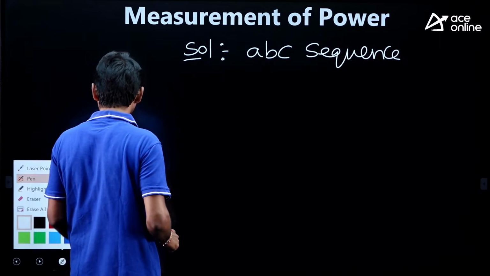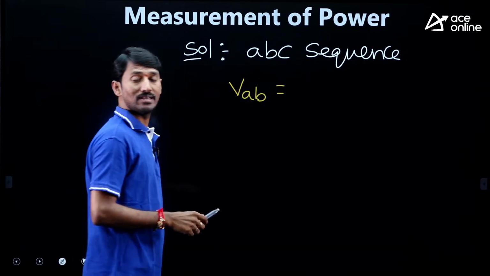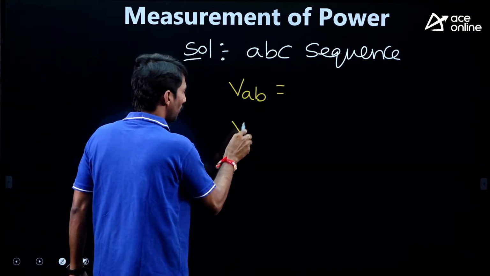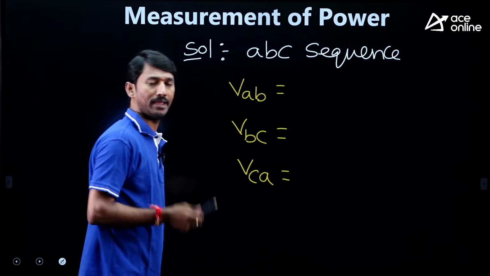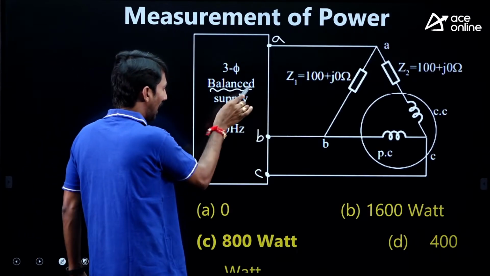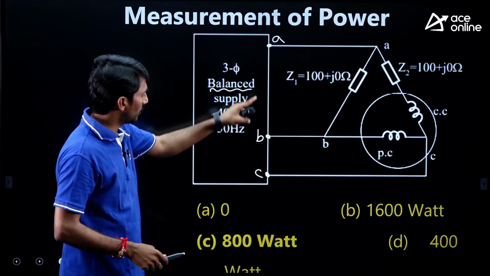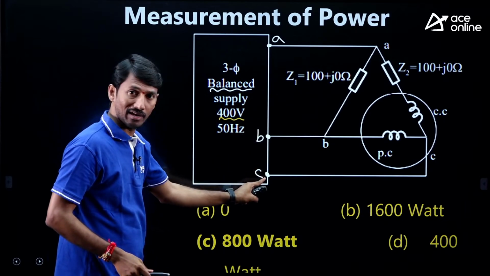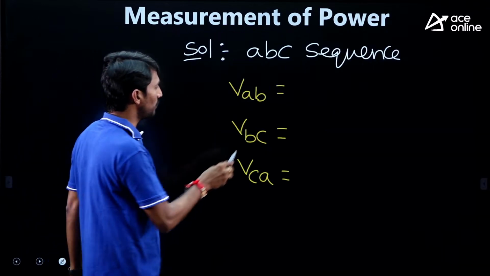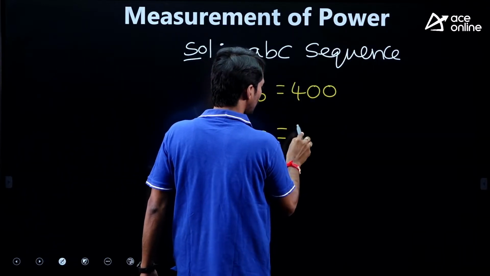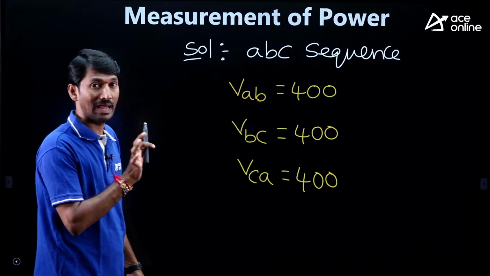Sir, if it is A, B, C sequence, what is the supply voltage VAB? What is the supply voltage VBC? What is the supply voltage VCA? Okay, check it. Sir, balanced supply 400 is given at the terminal box. So, what does it mean? Terminal to terminal 400, terminal to terminal again 400, and this terminal to one more terminal 400. So, simply 400, here also 400 because it is a balanced source.